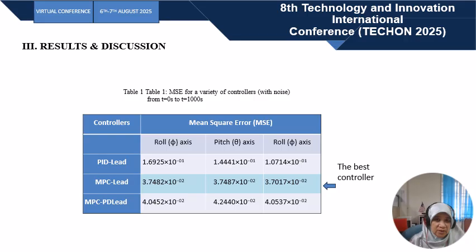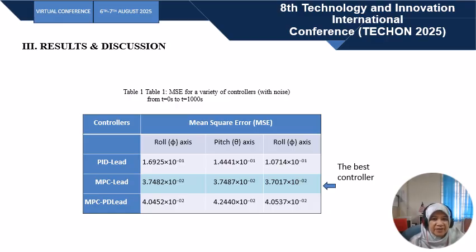Referring to the roll, pitch, and yaw axis output responses, the mean square error with noise effect is shown in Table 1. The MPC lead controller had the smallest mean square error value for the roll axis.